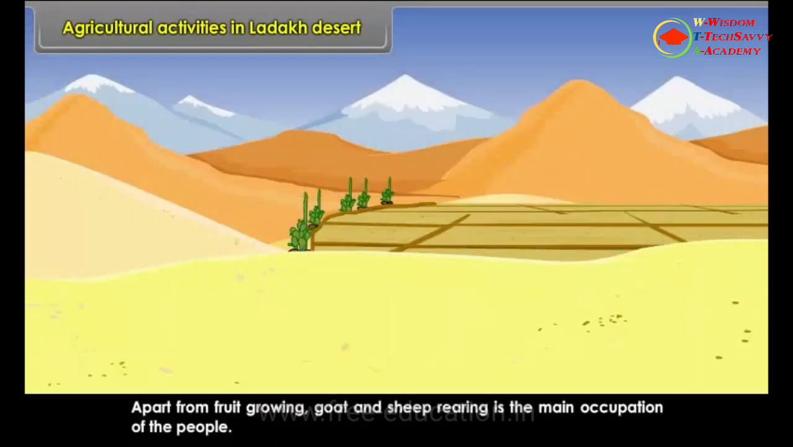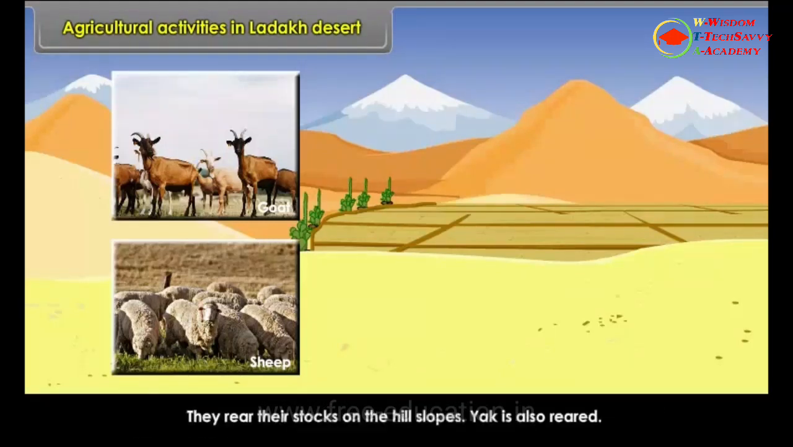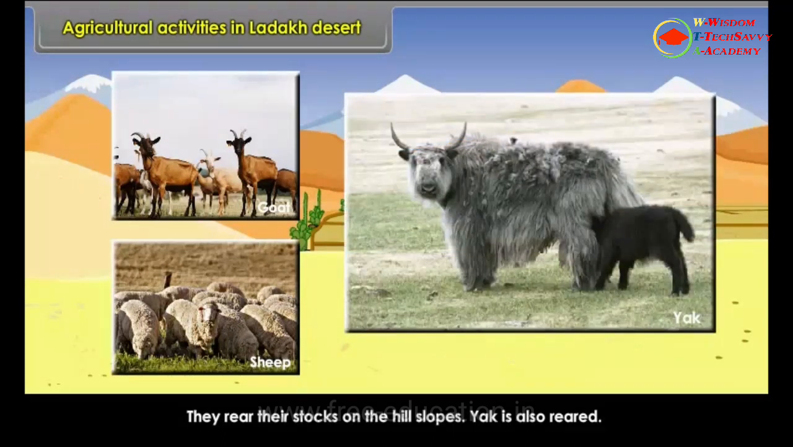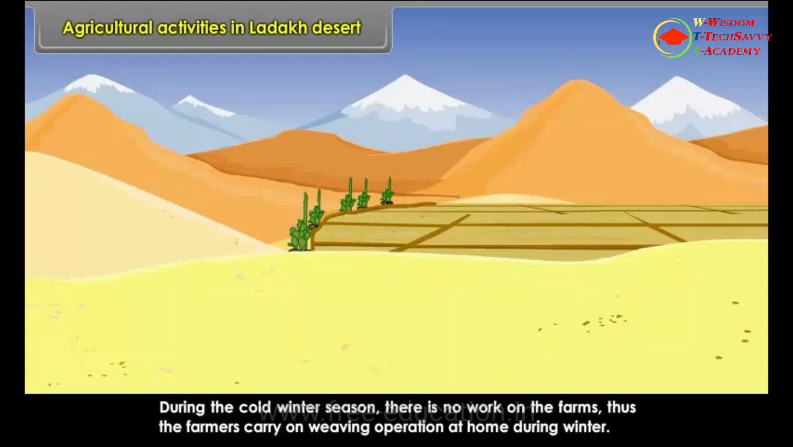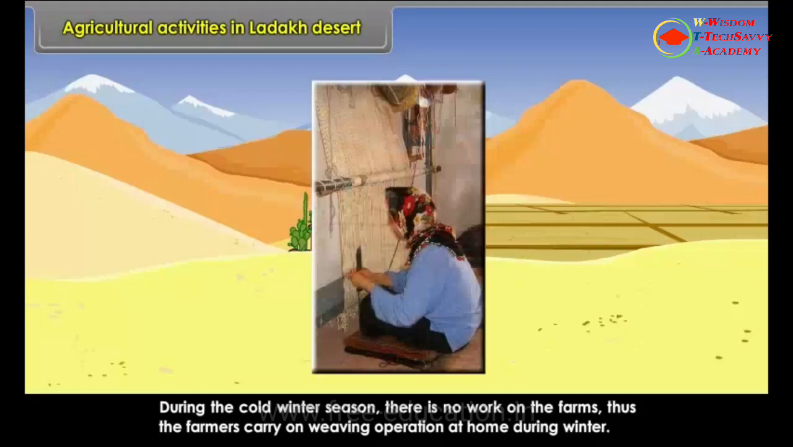Apart from fruit growing, goat and sheep rearing is the main occupation of the people. They rear their stocks on the hill slopes. Yak is also reared. During the cold winter season, there is no work on the farms. Thus, the farmers carry on weaving operations at home during winter.